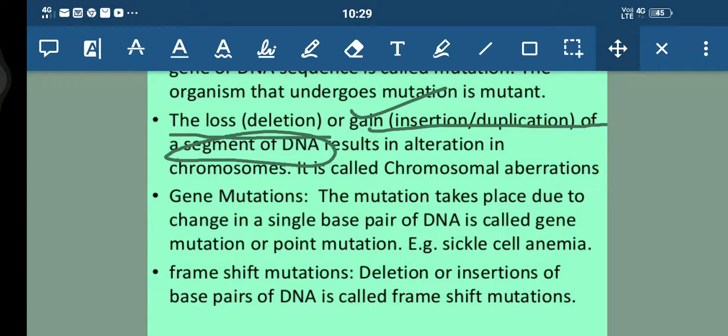In sickle cell anemia, what exactly happens? The mutation takes place due to the change in a single base pair of DNA. We will be studying these base pairs, students: adenine, guanine, cytosine, thymine, uracil. Now, frame shift mutation, what is it? It means, students, deletion or insertion of base pairs of DNA. In a frame shift mutation, either deletion or insertion of base pairs of DNA occurs. Sometimes the base pairs present inside the DNA may get shifted. So this is what the frame shift mutation is.